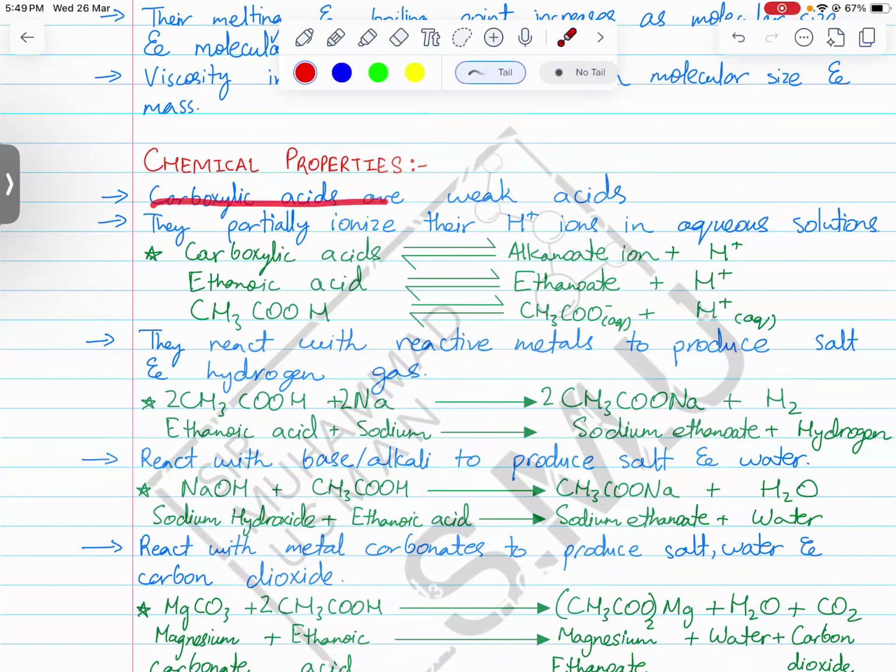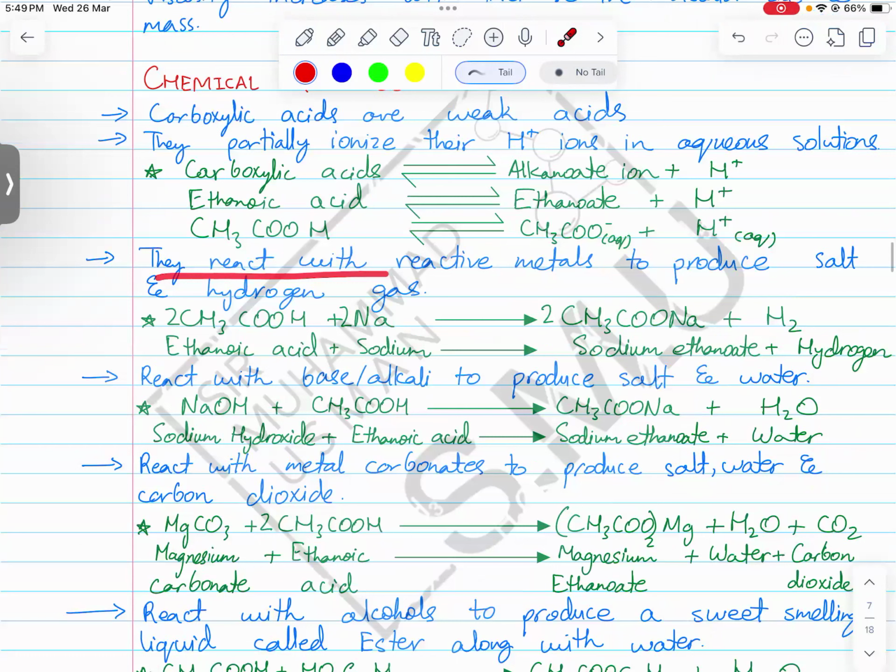We know that carboxylic acids are weak acids, therefore they only partially ionize in aqueous solution. So carboxylic acid is in reversible equilibrium with the alkanoate ion and the H+ ion. The second one: they react with reactive metals to produce salt and hydrogen gas, just like all acids react with metals. Similarly, ethanoic acid reacting with sodium produces sodium ethanoate.